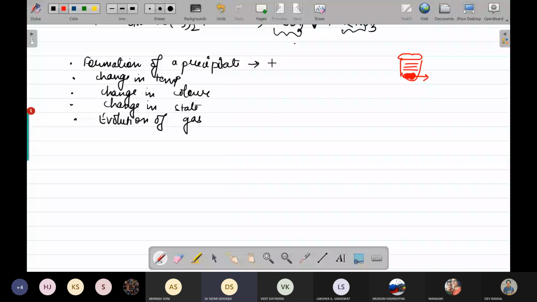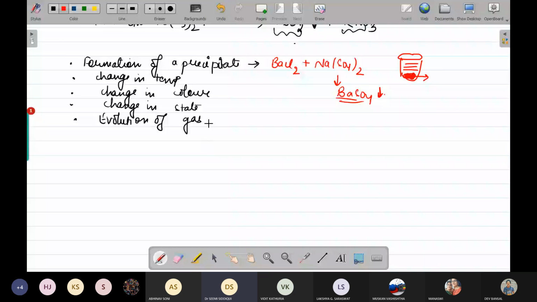Now an example can be what? Barium chloride is added to the solution of sodium sulfate. Now when it is being added, we get barium sulfate as a precipitate. Whenever you are making any precipitate, a downward arrow is used for the representation. Okay. Coming to the evolution of a gas.